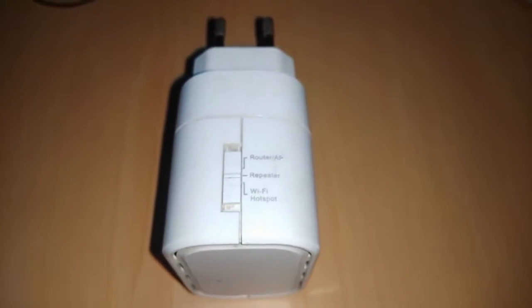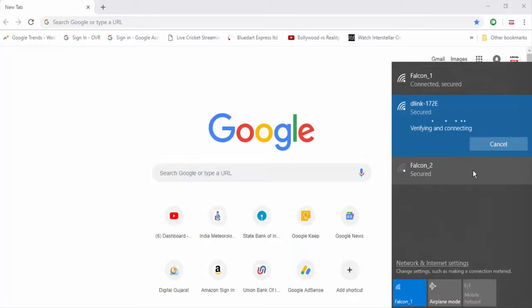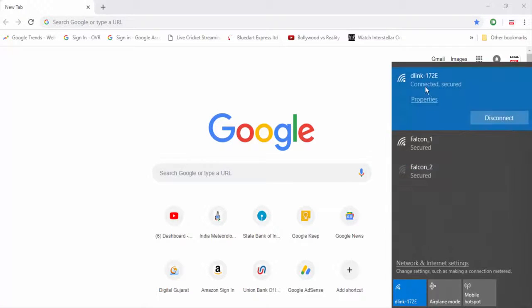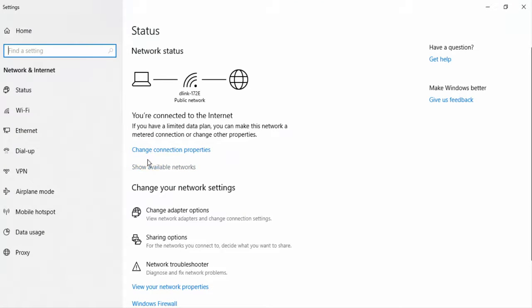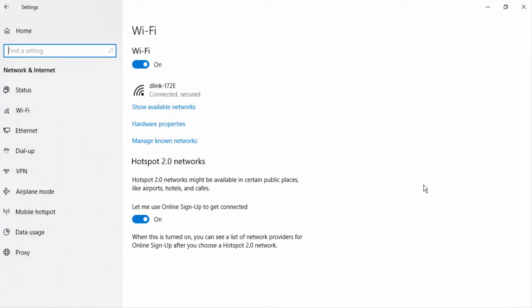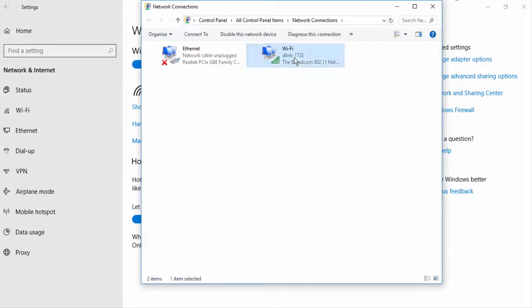First of all, we have to configure the router as a repeater. For that, we need to access the router. So first, power on the router, and as given on the router itself, choose the Wi-Fi network name. Here it is T-Link 172E and password given is NLKSE57042. After successfully connecting to the Wi-Fi network, open the Network and Sharing Center, click Wi-Fi and click on Status.